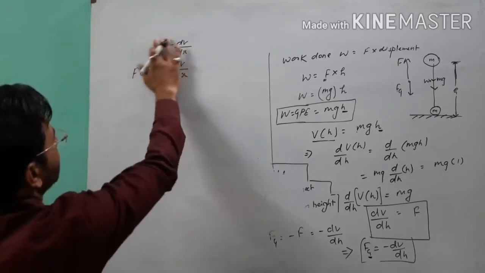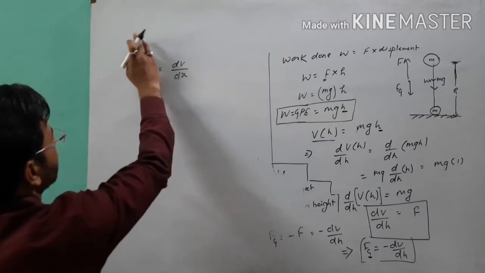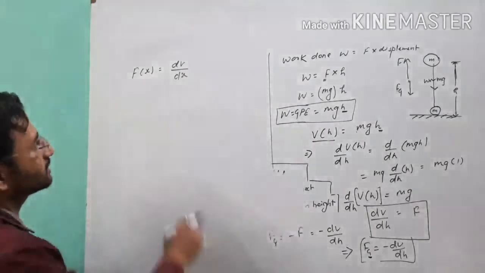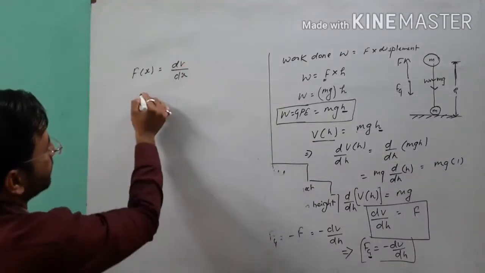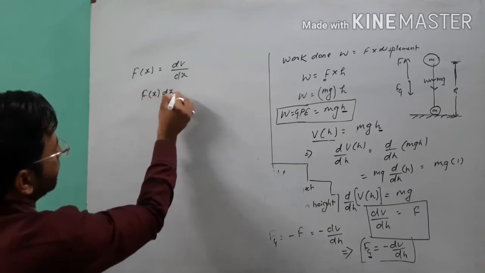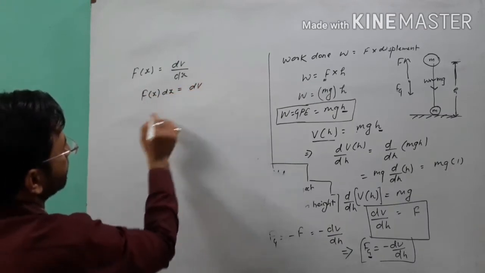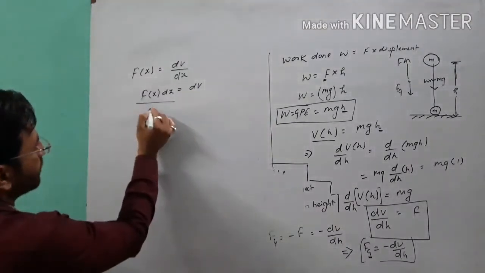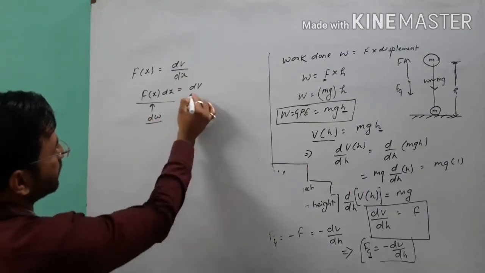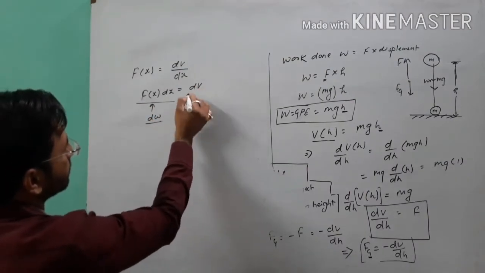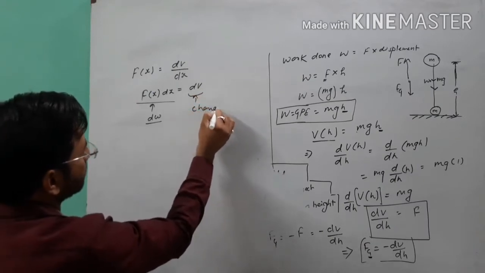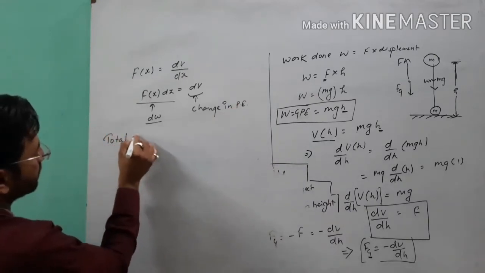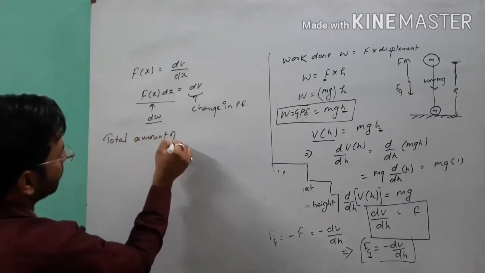So in terms of the force acting on the object to carry it from the surface of the earth to a certain height, it is equal to F(x) = dV upon dx. Now by cross multiplication you will get F(x) dx is equal to dV. Now see, this is your amount of work done, and it is our change in potential energy.